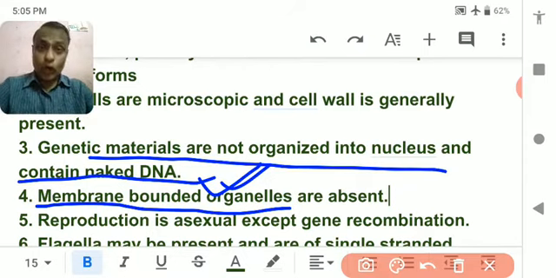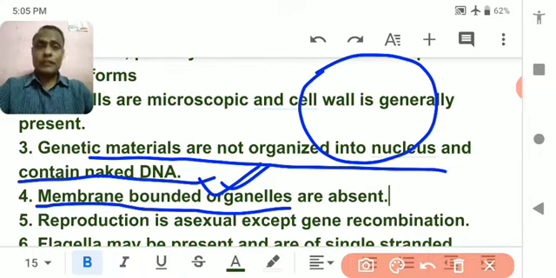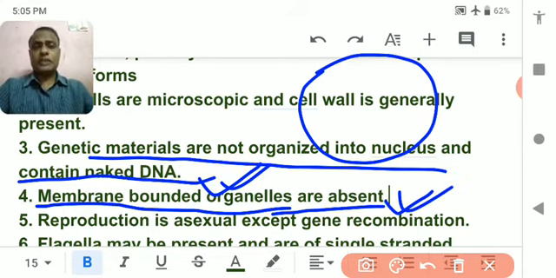These are very important for a particular kind of cell. These organelles are absent in Monera. Then how can they perform all their functions in the absence of these organelles? They perform all the functions by different methods.